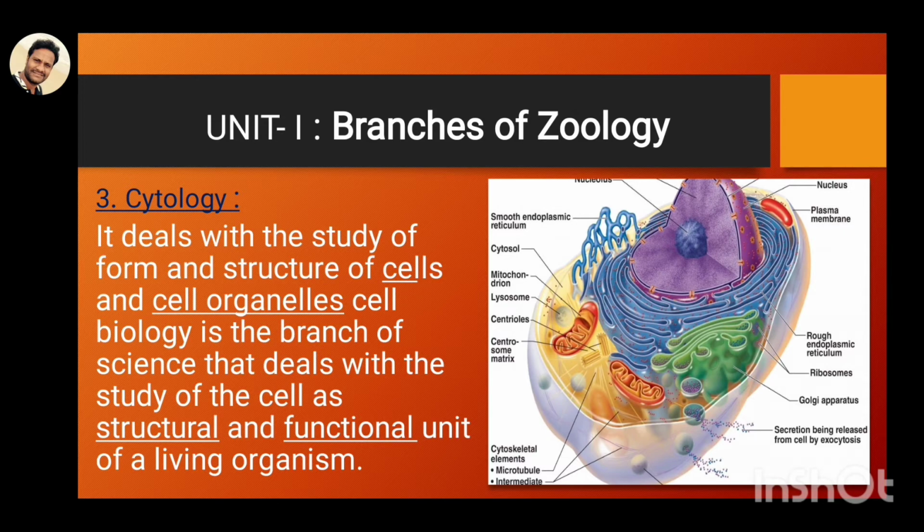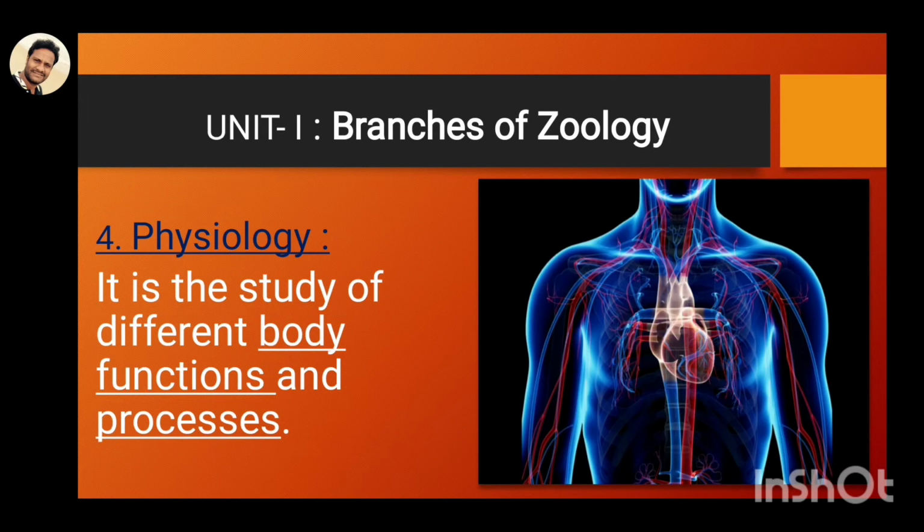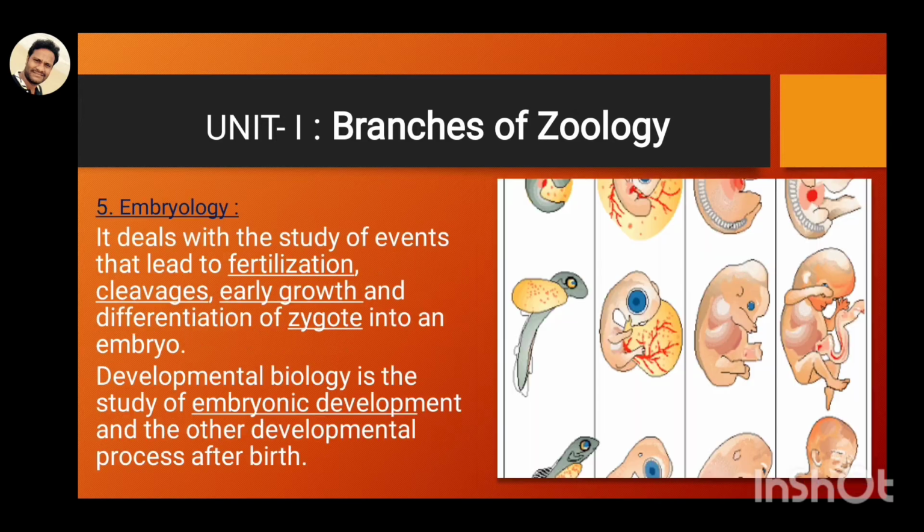The fourth branch is called physiology. It is the study of different body functions and processes. How is the heart functioning, and how are the lungs functioning? How do the body organs function and process, how does blood circulation happen, and how is urine formed through the kidney? This study is called physiology.